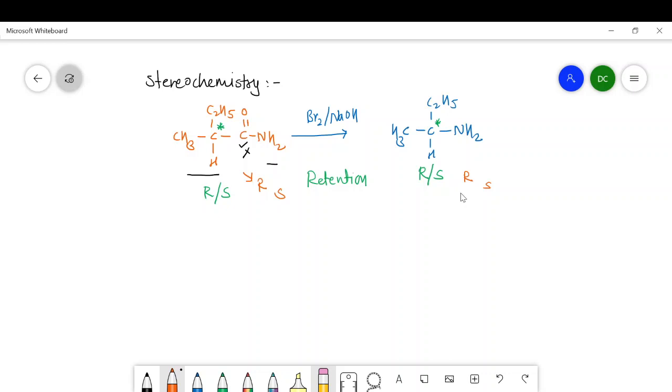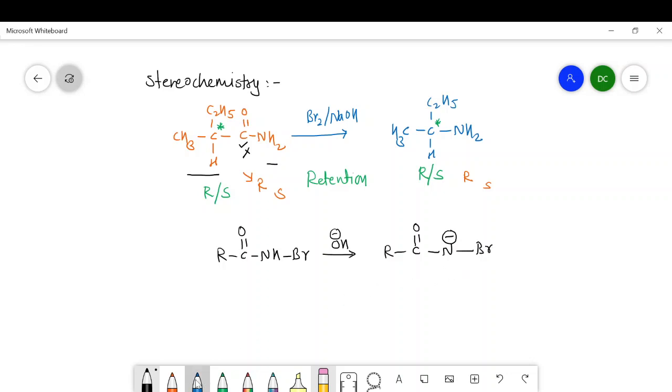Why is this happening? Because we know that in the mechanism we have studied the N-bromamide, that is NHBr. This is the intermediate. When it reacts with the alkali, that is an acid-base reaction, it is going to form this type of base in which there is a negative charge on the nitrogen and Br is attached here.